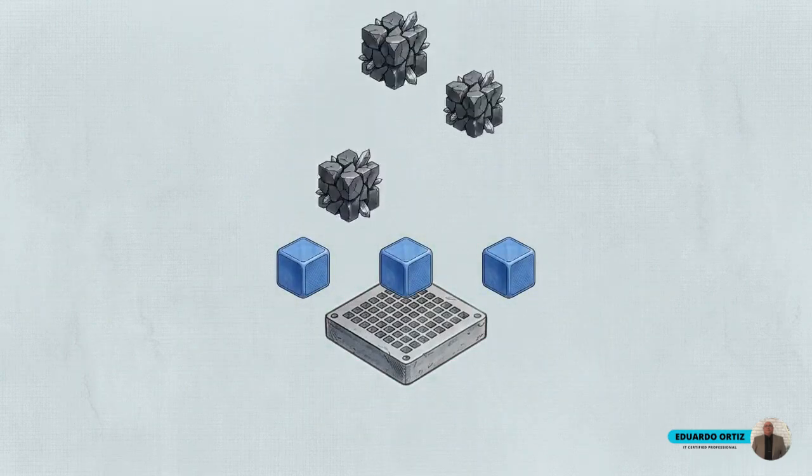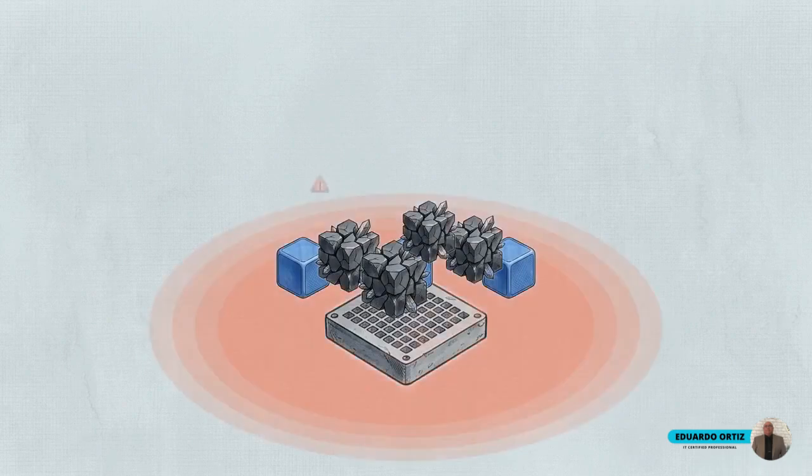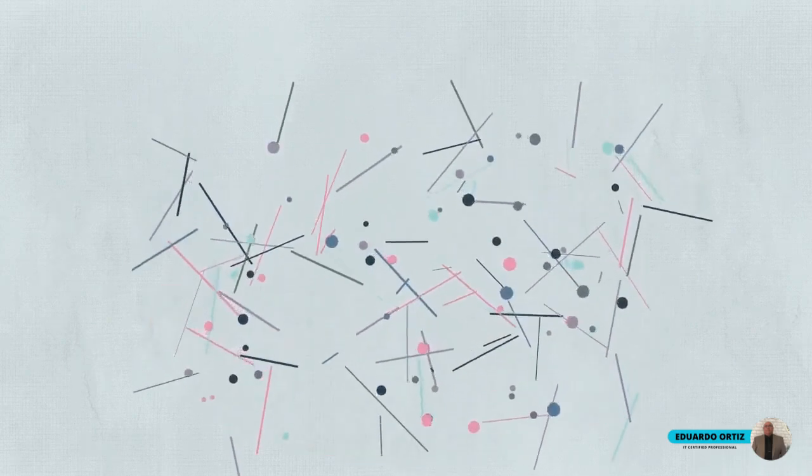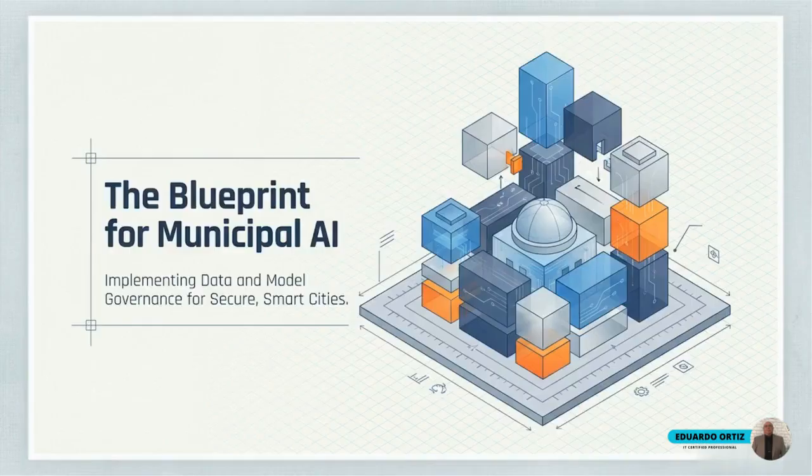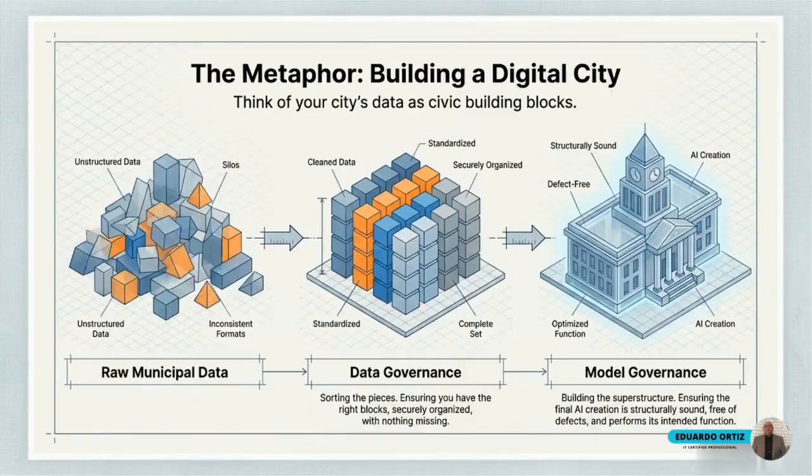Attempting to deploy machine learning on top of unorganized inputs creates a direct conflict between the model's logic and the city's actual operational records. This blueprint diagram lays out the overarching architecture required to safely implement artificial intelligence at a municipal scale. Cities construct their own AI infrastructure chronologically. As this three-stage graphic illustrates, municipal records act as the raw building blocks for the final digital superstructure.